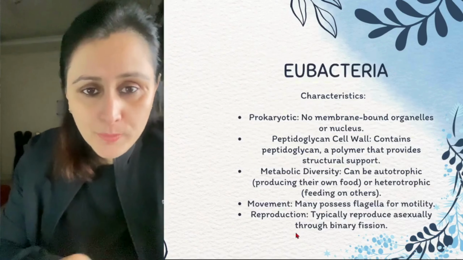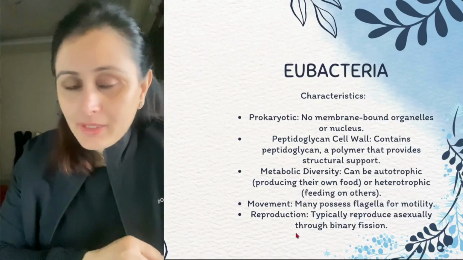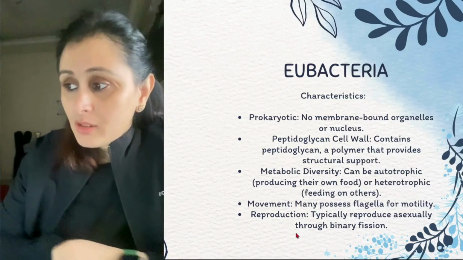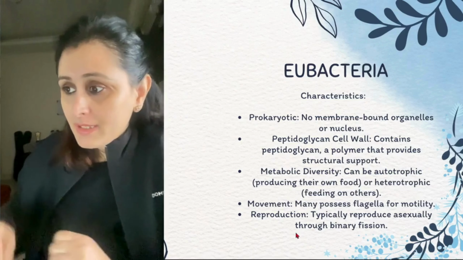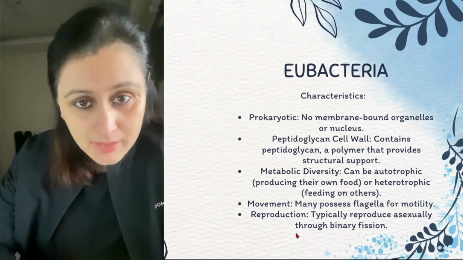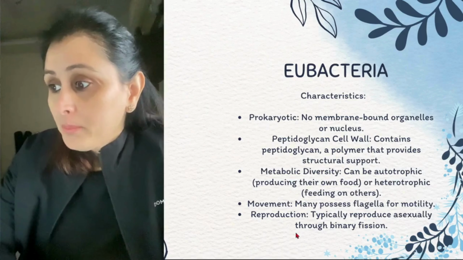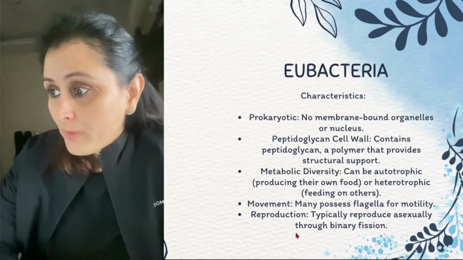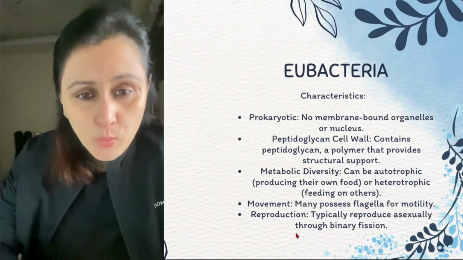Coming on to the eubacteria now. Again, the characteristic: they are prokaryotic. No membrane-bound cell organelle is present here. Peptidoglycan is what the cell wall contains. Peptidoglycan, a polymer that provides structural support, right?